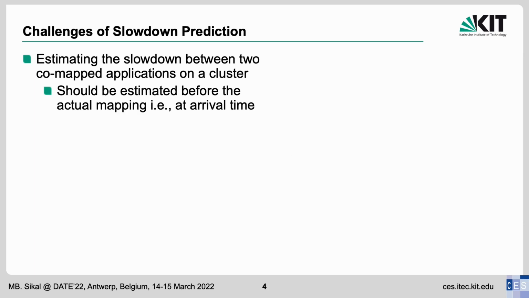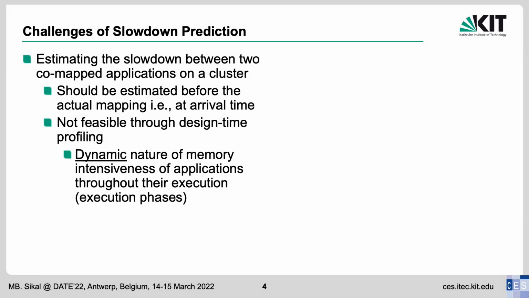The first challenge comes from the fact that slowdown should be estimated at the arrival time of applications before performing the actual mapping. This is a problem because at the arrival time of an application, its characteristics are still unknown to the system. One solution would be to profile all application combinations at design time, but that is not really feasible since an application's memory intensity varies throughout its execution.